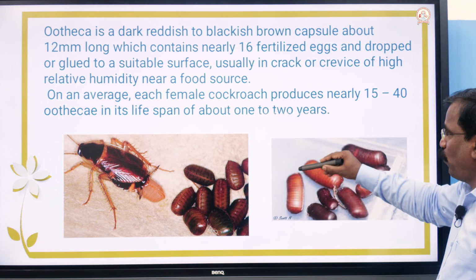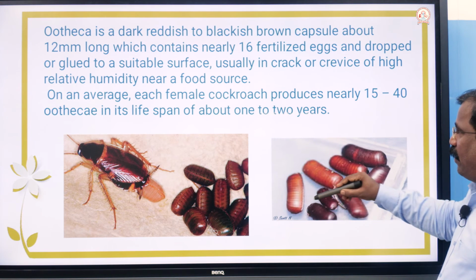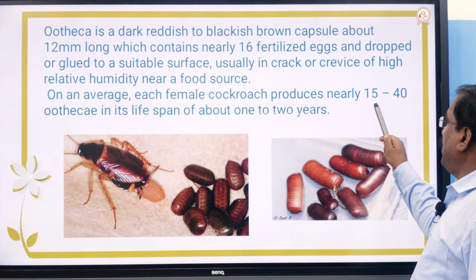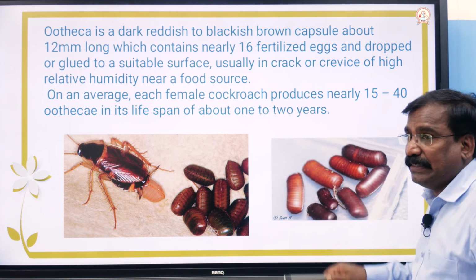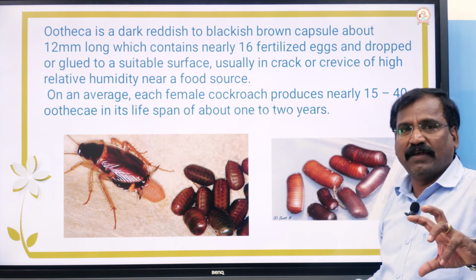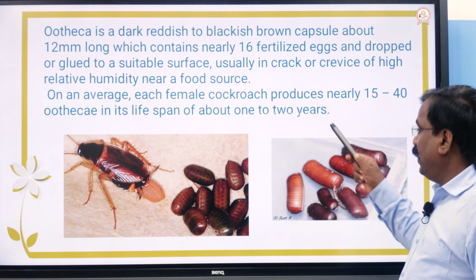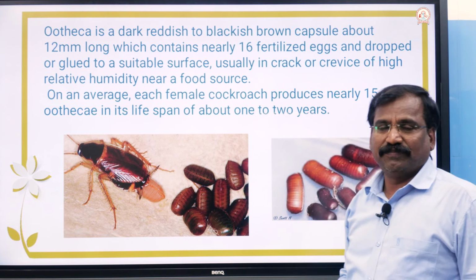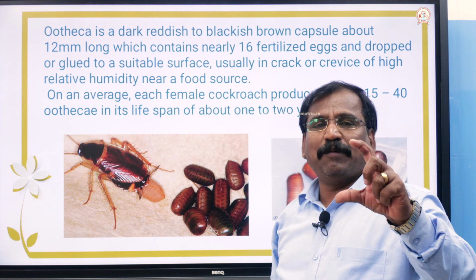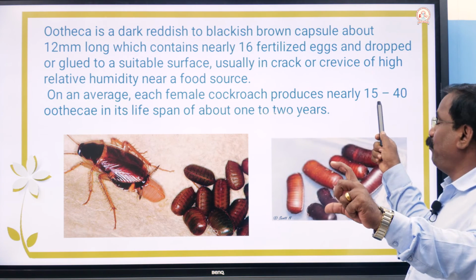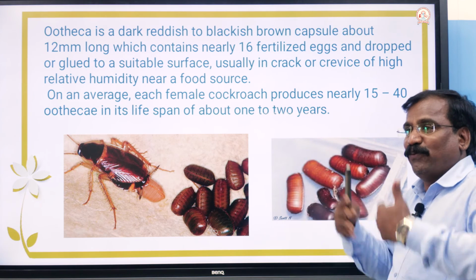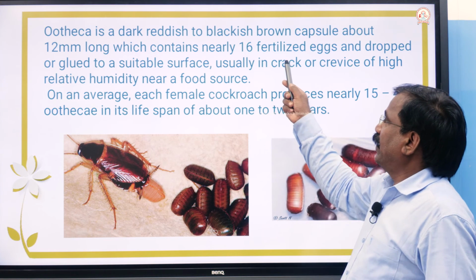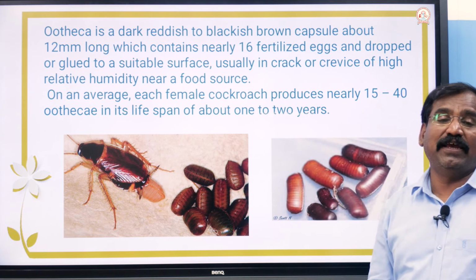Inside, this is one ootheca. So like this, a cockroach lays some 15 to 40 egg cases at one breeding season. Each ootheca contains some 16 eggs. Do you understand? Like a biscuit packet, it lays 15 to 40 oothecae in a particular season. Each case contains some 16 fertilized eggs.